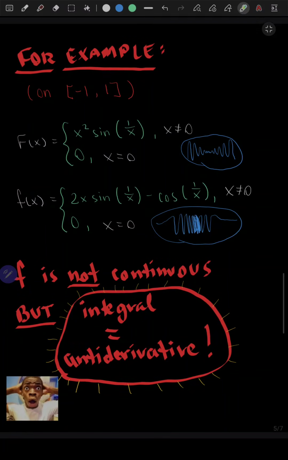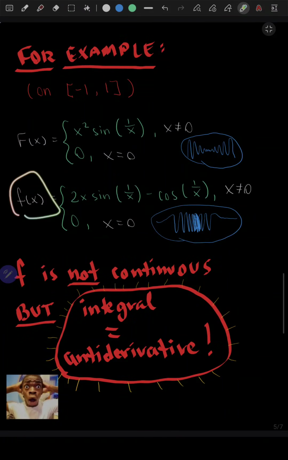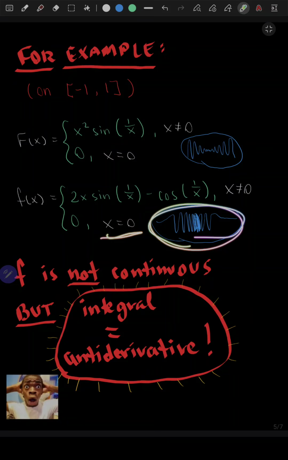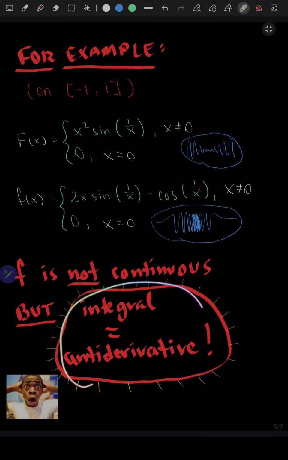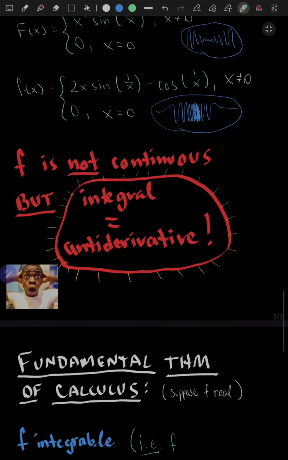For example, something like this. Little f is equal to 2x sine 1 over x minus cosine 1 over x when x is not equal to 0, and 0 when x is equal to 0. So the graph of the function would look something like this. And so f is clearly not continuous, but it does have an antiderivative, and it is integrable, and the integral is equal to the antiderivative. So what's going on here?